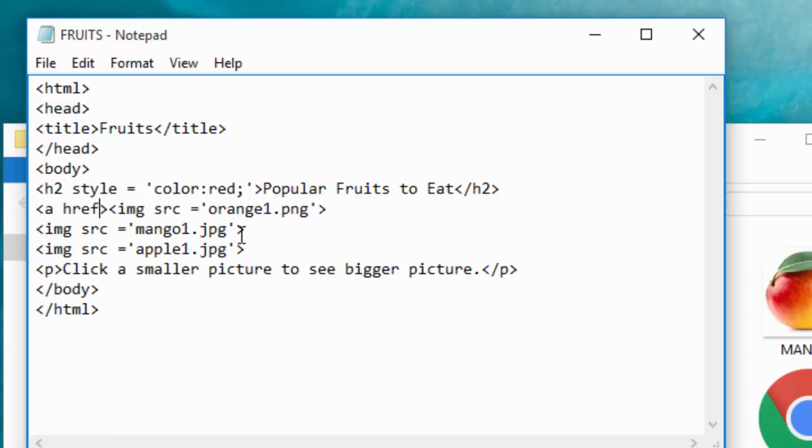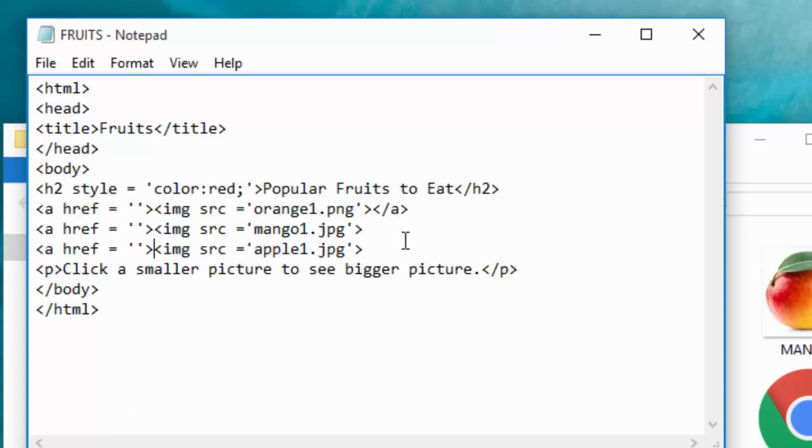Then hypertext reference href. Then put single quotes like this. Then I will close that anchor tag here. So I will copy this and also apply it down here. The same here. And also copy this and put it down here and put it down here.